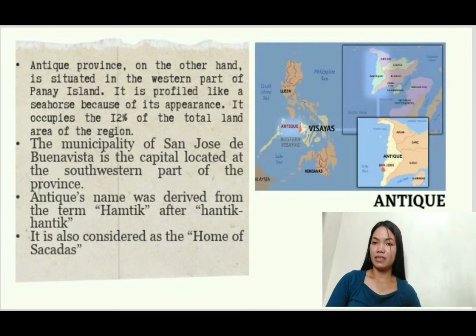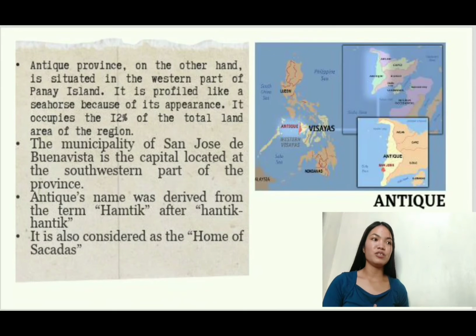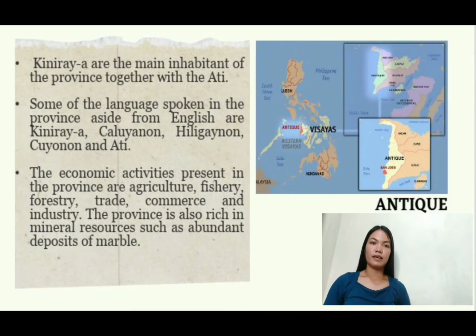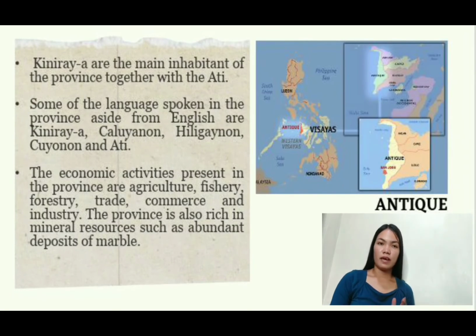Antique is also considered as the home of sakadas because of being a major source of migrant labor for sugarcane fields of Negros Occidental. Kinaraya are the main inhabitant of the province together with the Ati. They are part of the Visayan ethnic group. And some of the languages spoken in the province, aside from English, are Kinaraya, Kuluyanon, Hiligaynon, Kuyunon, and Ati.